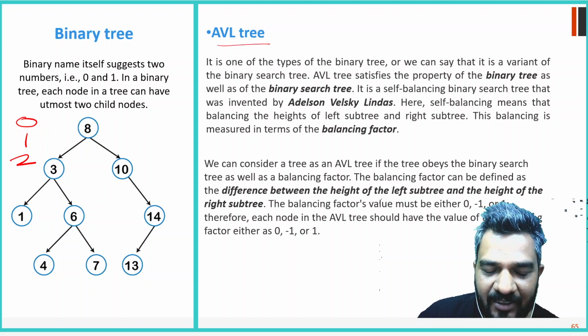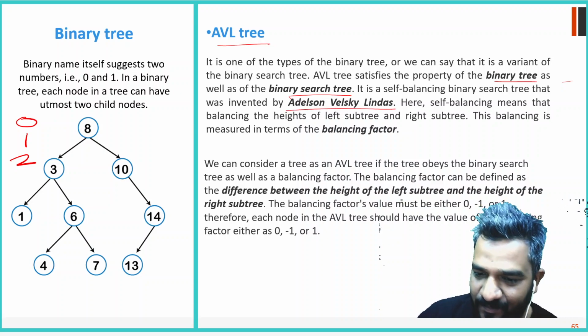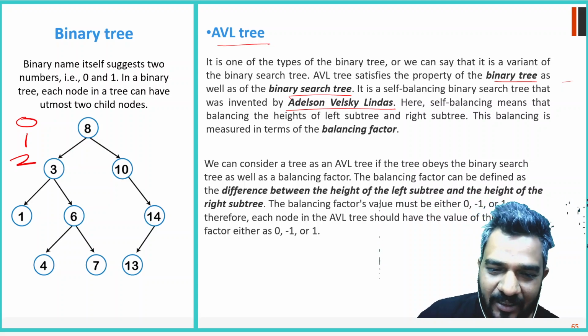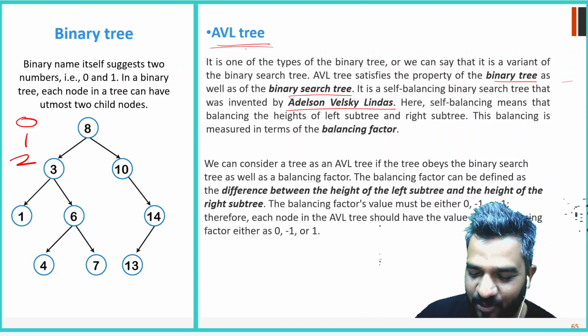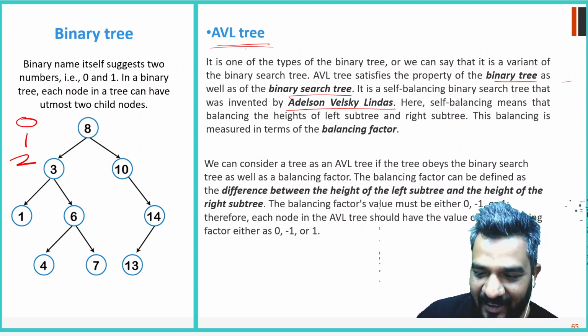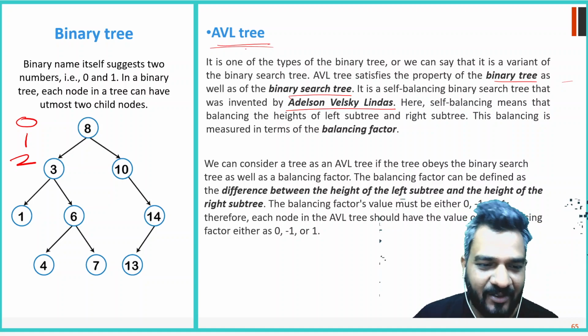So what is an AVL tree? An AVL tree is a self-balancing tree. It follows the rules of the binary tree and binary search tree, and it was invented by Adelson-Velsky and Landis, right? So that is why it is known as the AVL tree. That is the name of the people who invented this tree. We will explain the AVL tree properly because it is a little bit tougher than a normal tree.